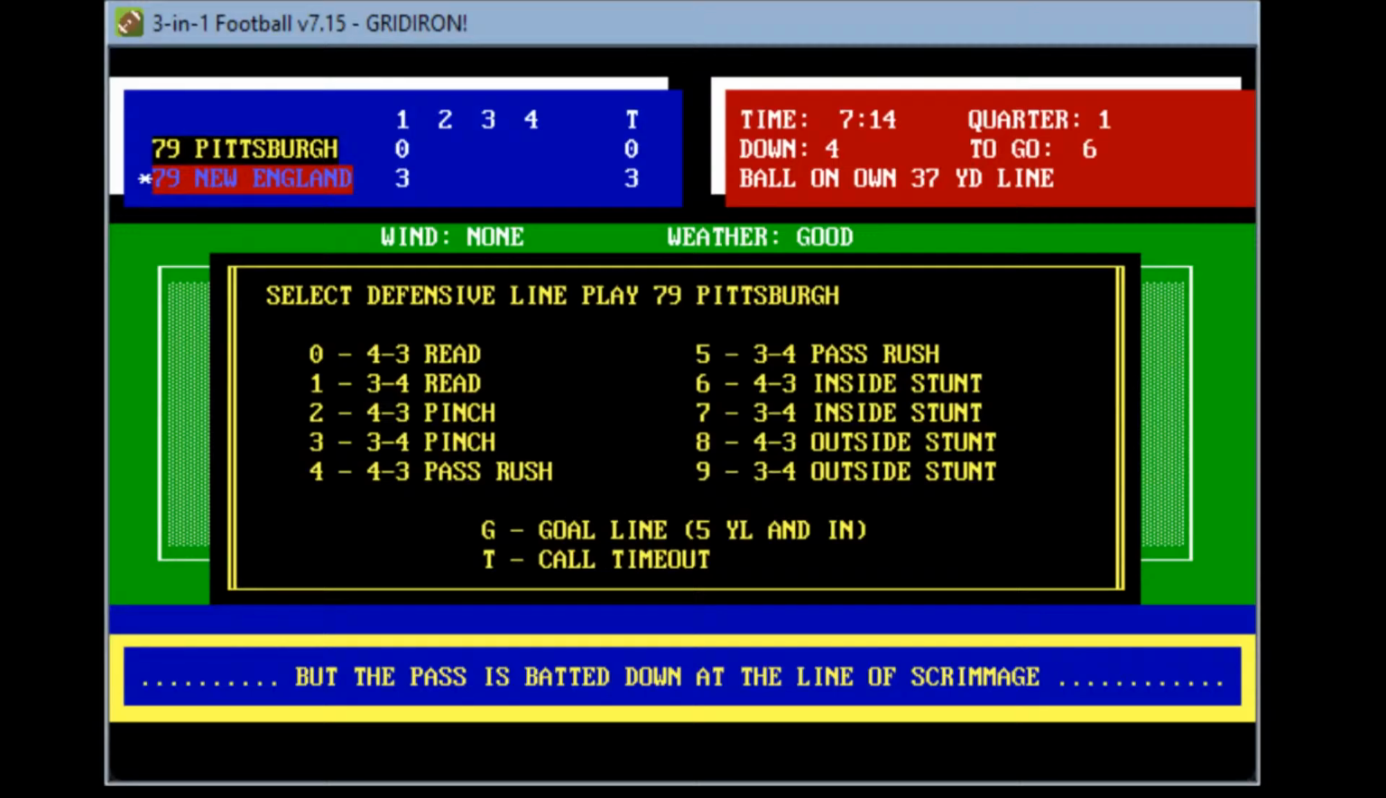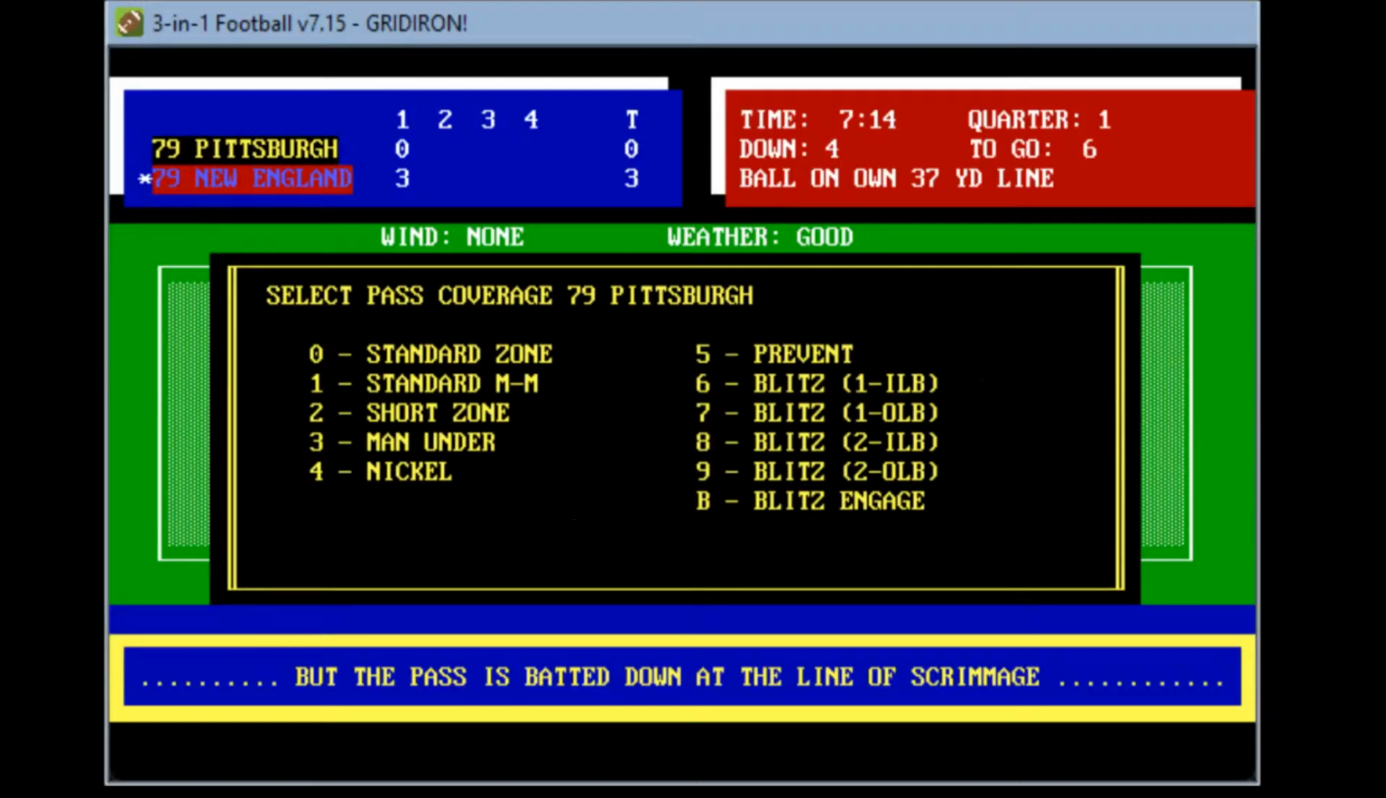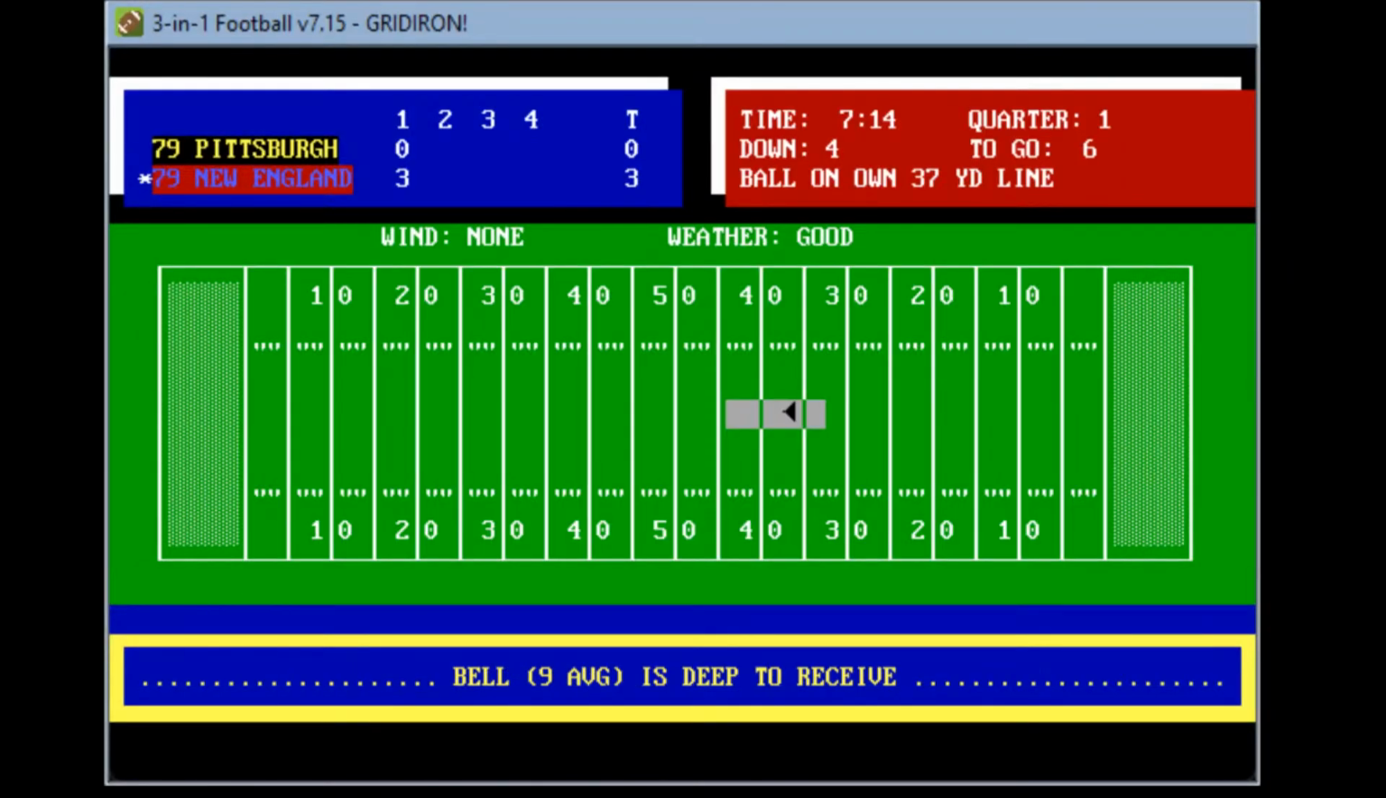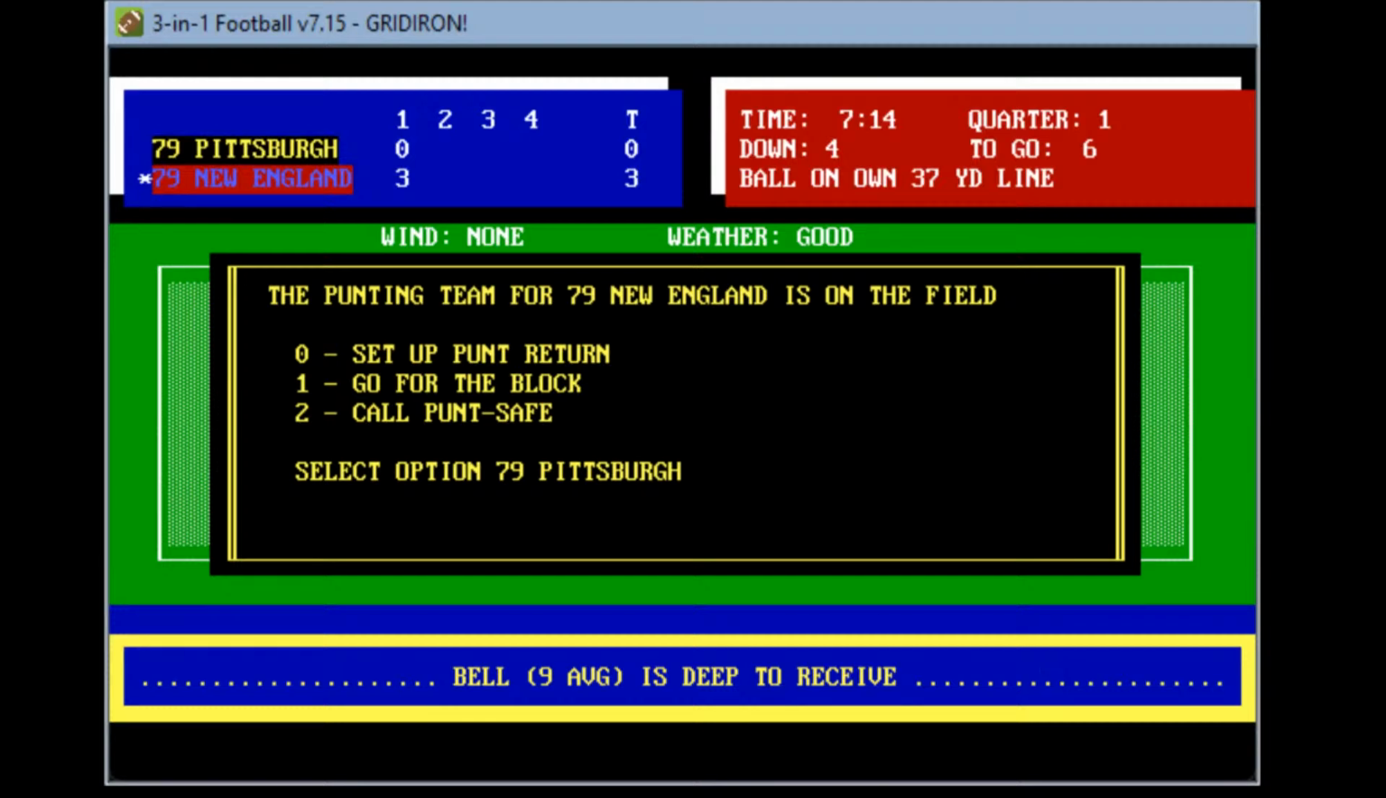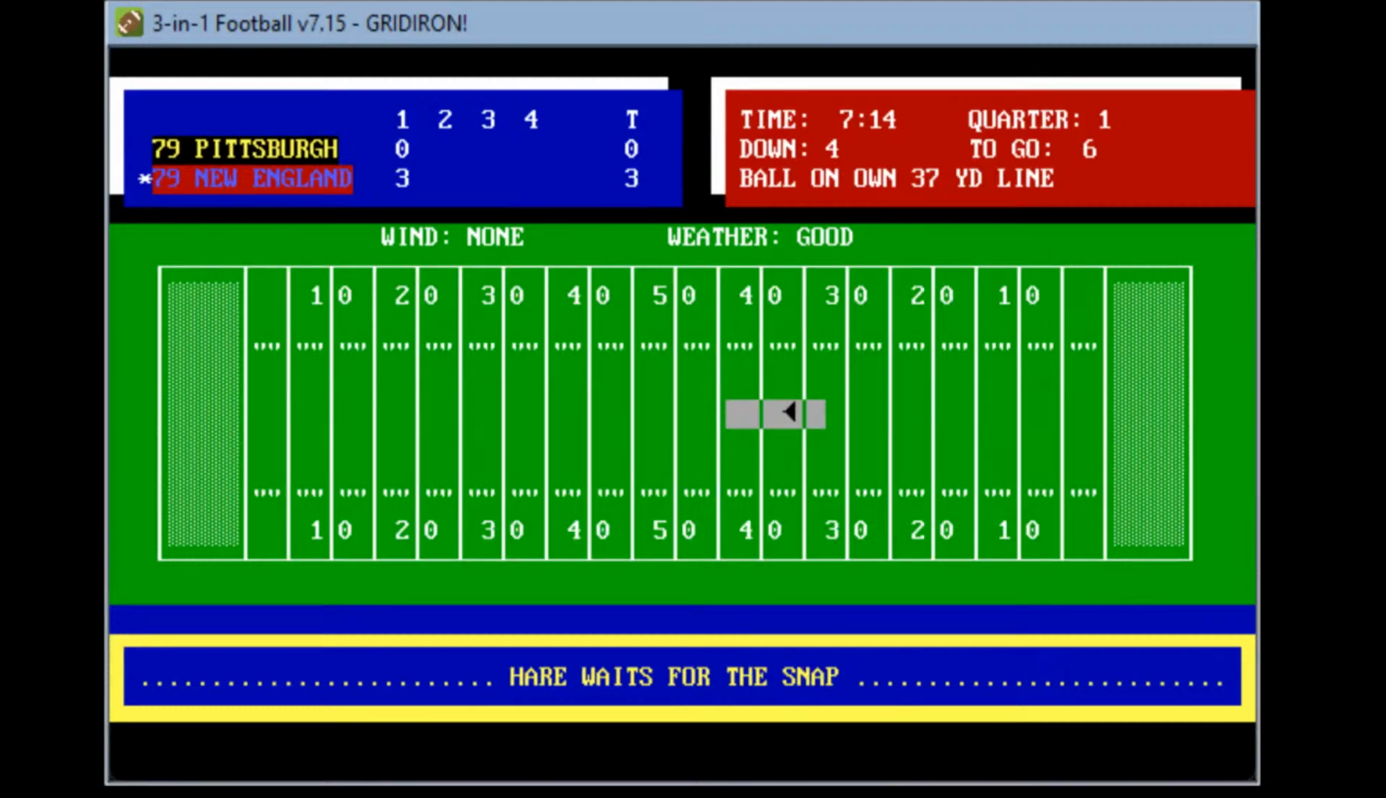Let's see what they will do here. Let's bring a pass rush again, just to be on the safe side. Let's see. Bell's 9 yards deep. He will set up the return. He gets the punt away, travels to the 38. Ball's taken by Bell. He takes it and he gets all the way out to the 4.